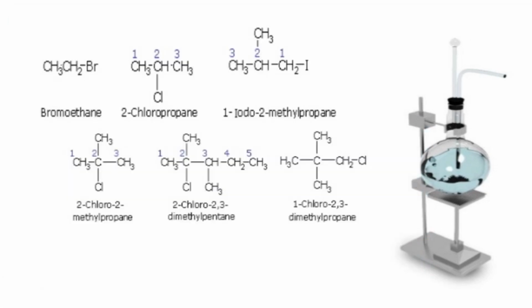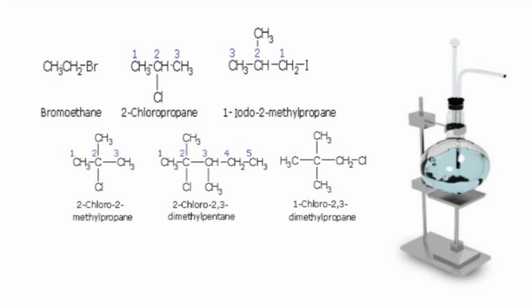Next, coming to the classification of haloalkanes. Haloalkanes are classified as primary, secondary, and tertiary. For primary haloalkanes, you can see in this slide the example is bromoethane.